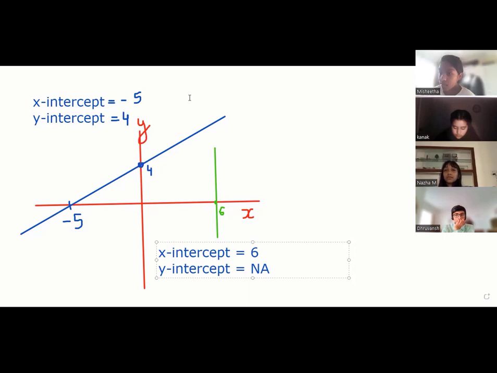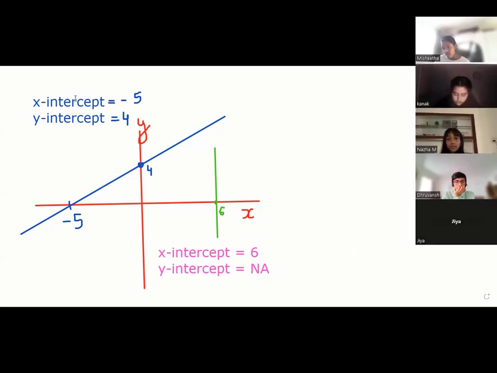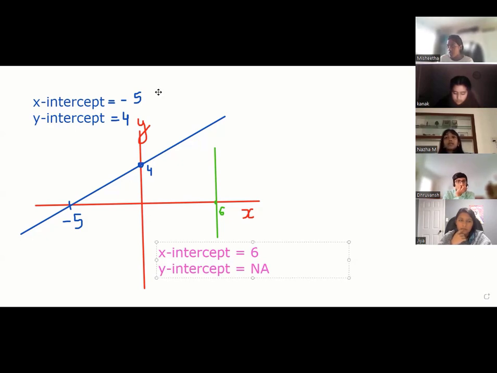Similarly, if I draw a pink line like this, and if I say this is cutting at 1, tell me for the pink line, what are the x and y intercept?